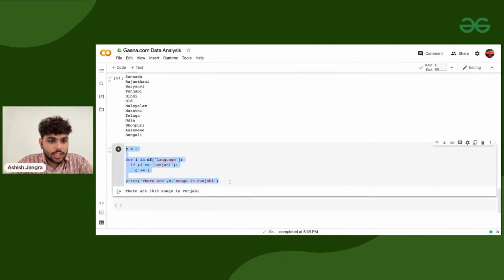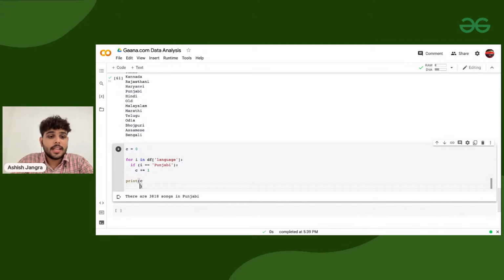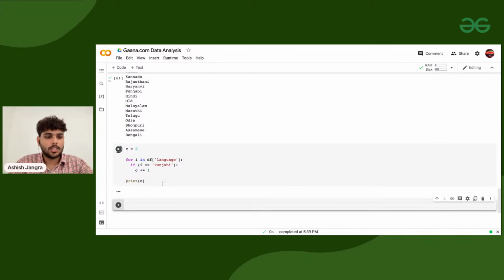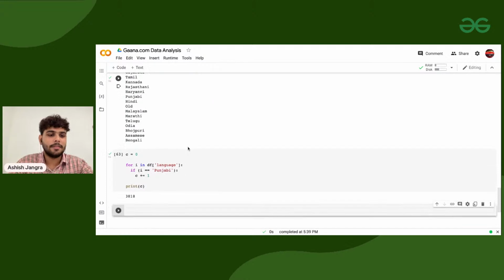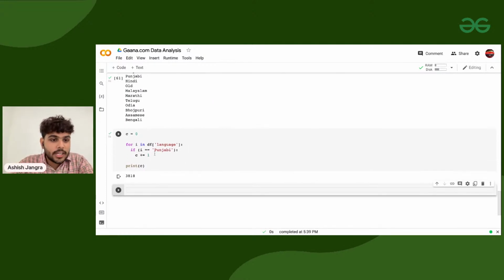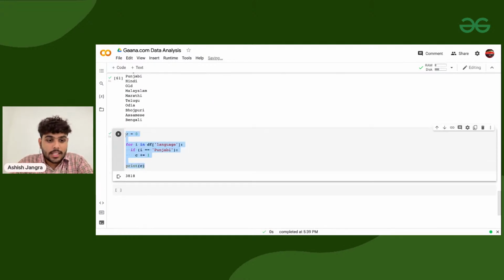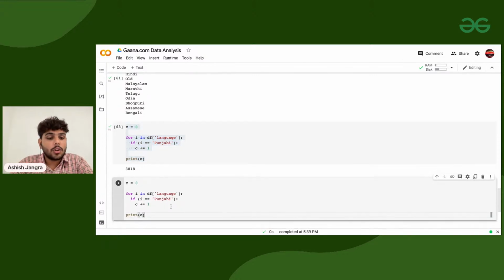But the same logic, if I am not printing this and just printing C, watch this very carefully, because if you watch this, then all the other things will be very easy for you. This logic will tell you how many Punjabi songs there are. The same logic also tells you how many Urdu songs there are.